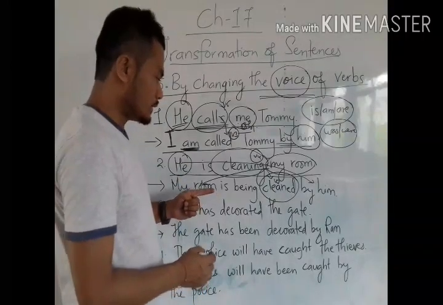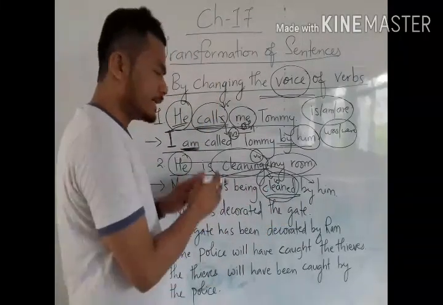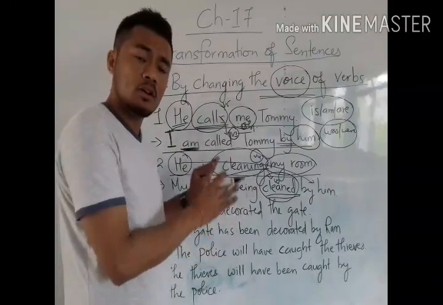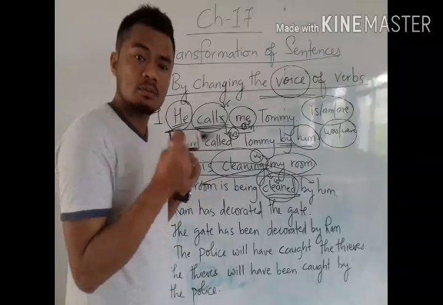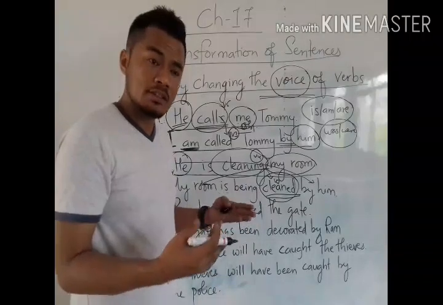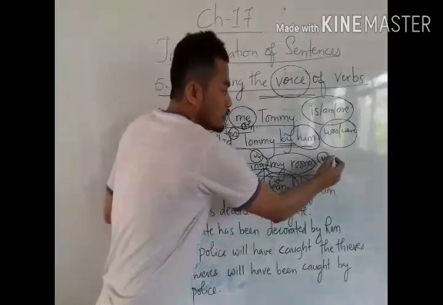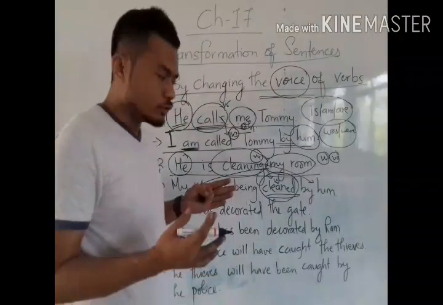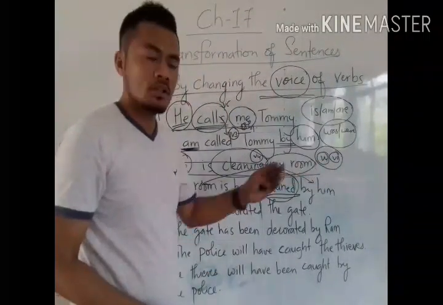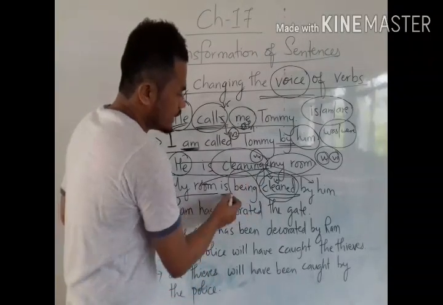Okay? Now, see, he is cleaning my room. Now clean has become cleaned here. The sentence is in present continuous tense, and we have to write the passive voice sentence also in present continuous tense. The tense will not change its form. In present continuous tense we use B4, but in passive voice we have to use B3 also. Now we have to include both these requirements of English grammar. So here the subject, my room, is being.